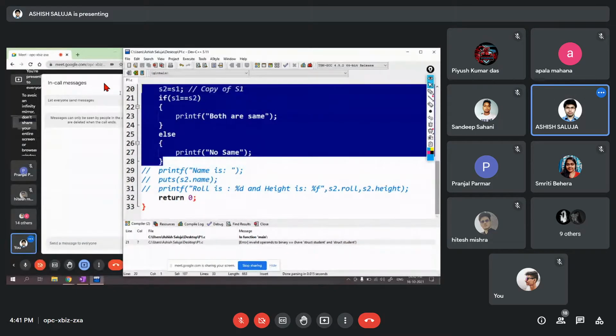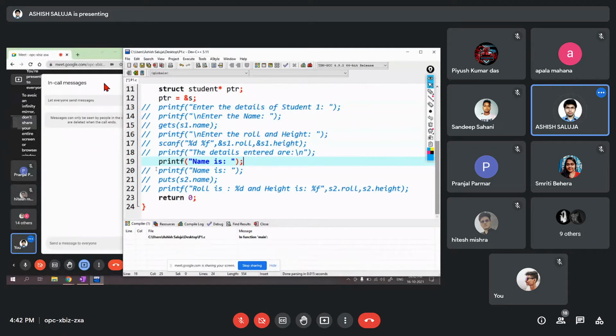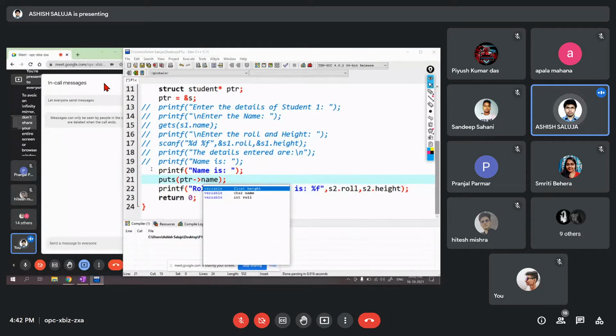Let me delete this part. Okay, so the name is here. Now see, I want to access with the help of a pointer. This is a normal variable, now to change it to the pointer variable. How to access the data members with the help of a pointer variable? I write the pointer name, that is PTR. I give a dash, I give an arrow. This becomes your arrow operator. So with the help of an arrow operator, by declaring a pointer, we access the data members.